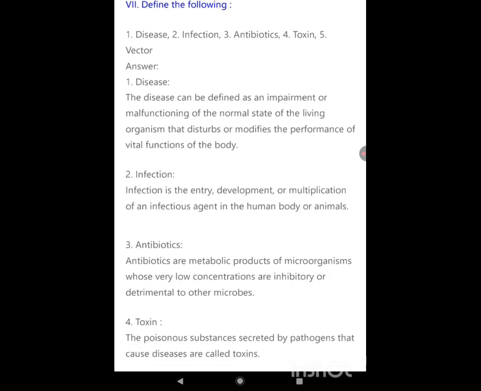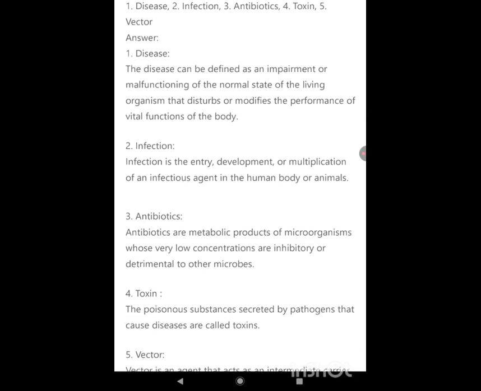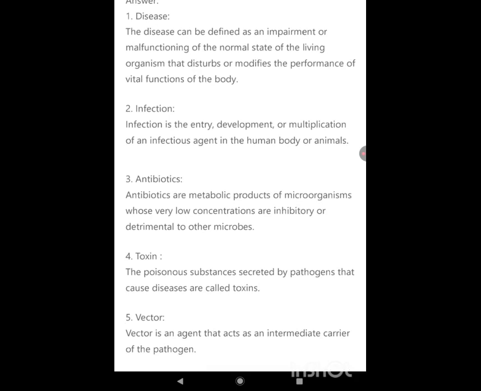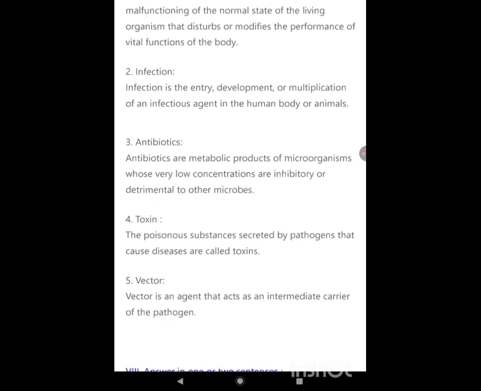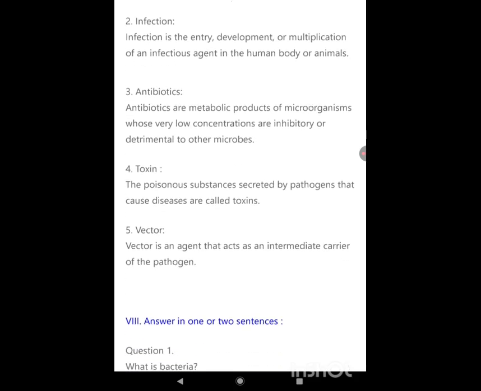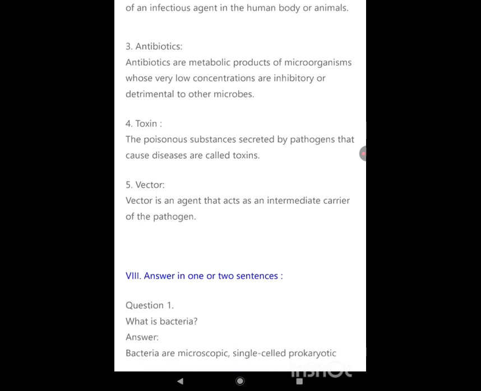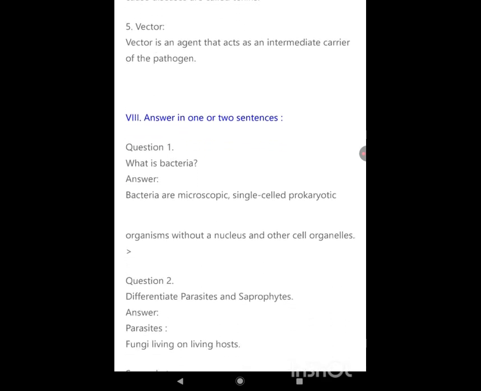Infection: Infection is the entry, development, or multiplication of an infectious agent in the human body or animals. Antibiotics: Antibiotics are metabolic products of microorganisms whose very low concentrations are inhibitory or detrimental to other microbes. Toxin: The poisonous substances secreted by pathogens that cause diseases are called toxins. Vector: A vector is an agent that acts as an intermediate carrier of the pathogen.